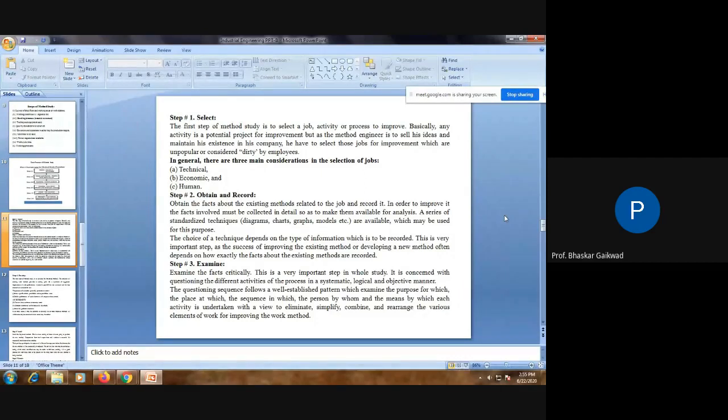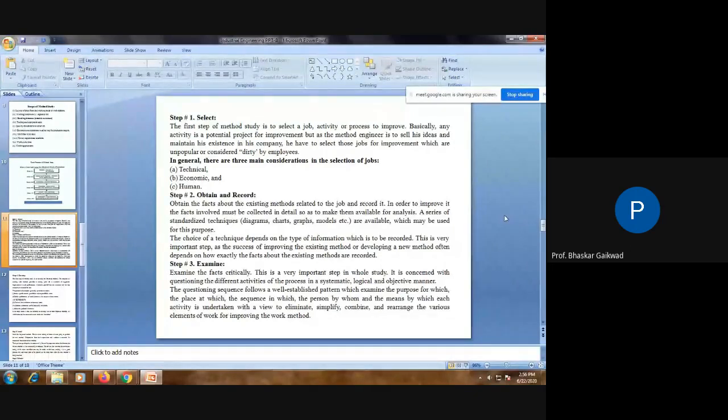Basically, any activity is a potential project for improvement, but as the method engineer has to sell his idea and maintain his extensive work in his company, he has to select those jobs for improvement which are unpopular and considered dirty by employees. Means while selecting any jobs, you can think over this technically, economically and from human factors.